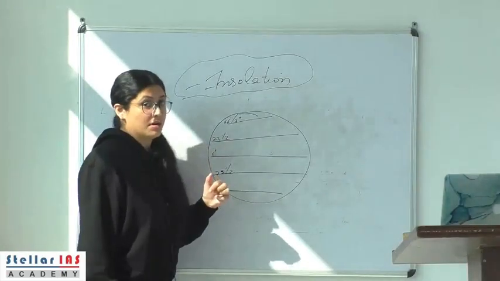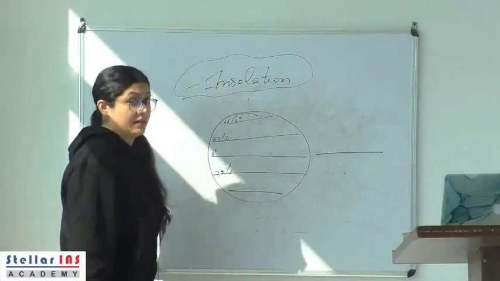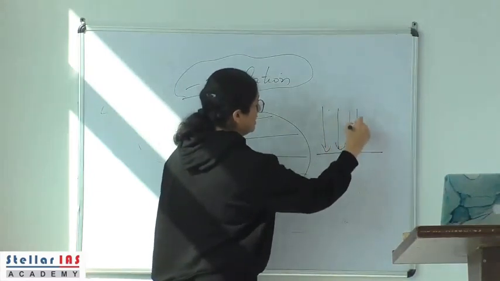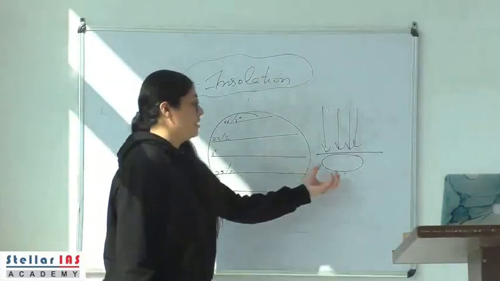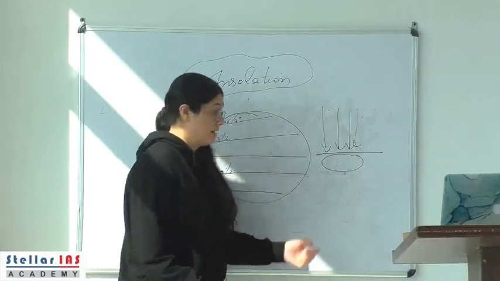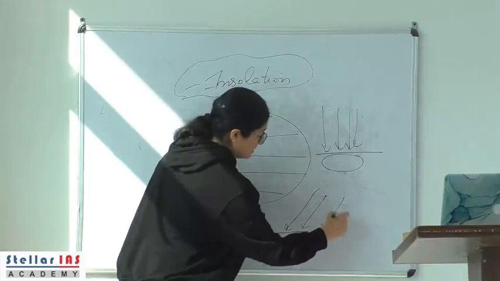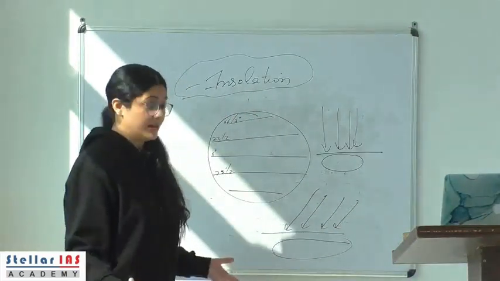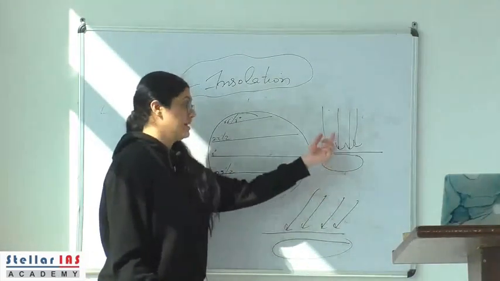Now, suppose this is a particular area, right? If the rays strike vertically at this point, the rays will be covering a smaller area. There will be more incident radiation in a particular unit area, therefore more heat is received, right? If these radiations are received obliquely, they cover a larger area, therefore the heat is dissipated, right? So insolation depends on the angle of the striking radiation.